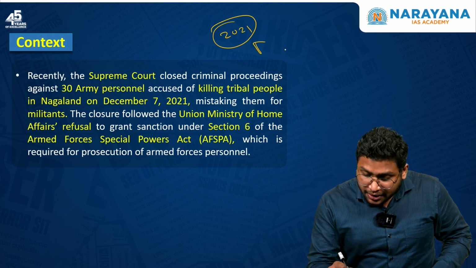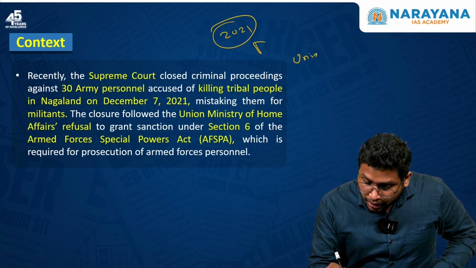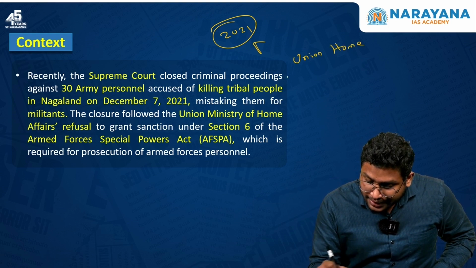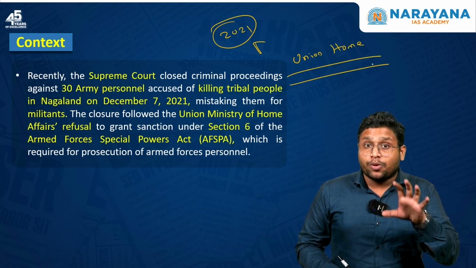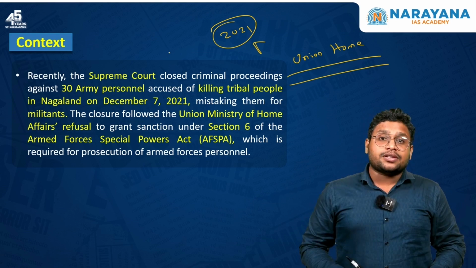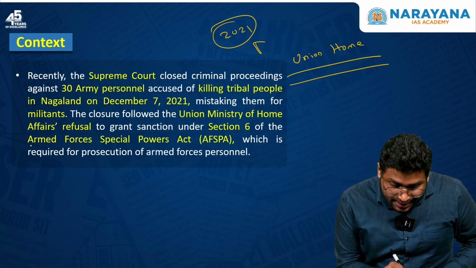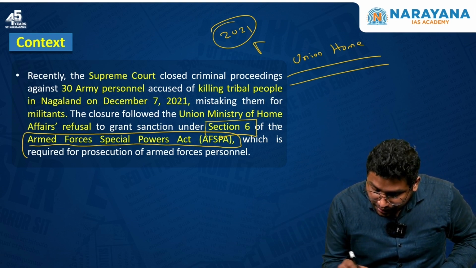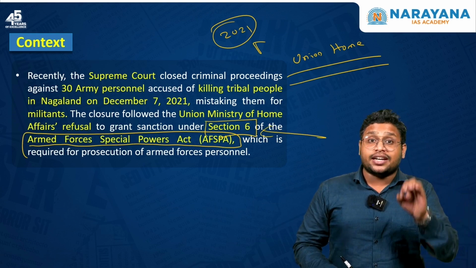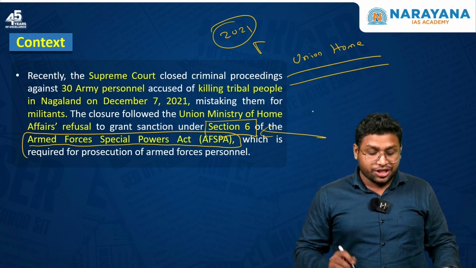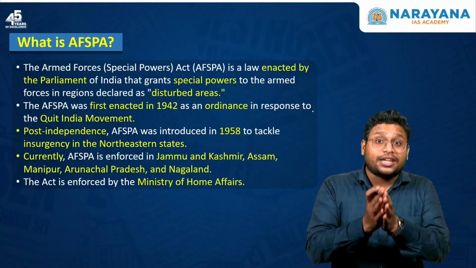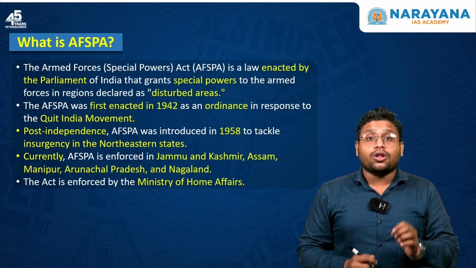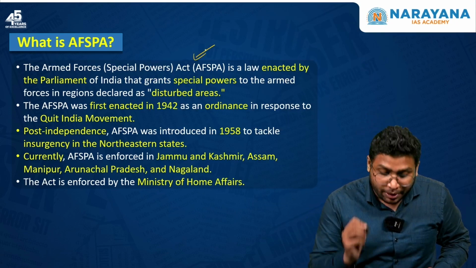And after that the Union Home Ministry said that we are not going to allow any prosecution against these army personnel. Why? Because there is an act called Armed Forces Special Powers Act and there is section 6 which says that if the Union central government does not provide the sanction, then prosecution cannot take place. Now first of all, what is AFSPA? How did this law come into picture?